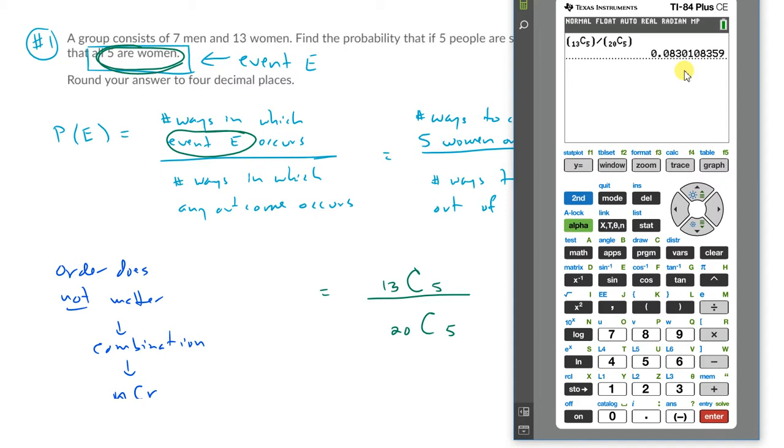The key is just to think about, do we want combinations or permutations? Does the order matter or not? In this case, the order does not matter because we're just choosing groups of 5 women. There's no special role for the first person or the second person, etc. It's not like that. It's just choosing 5 people. So the order does not matter, so it's combinations, not permutations. Okay, easy. Well, pretty easy. All right, let's go on to the next one.